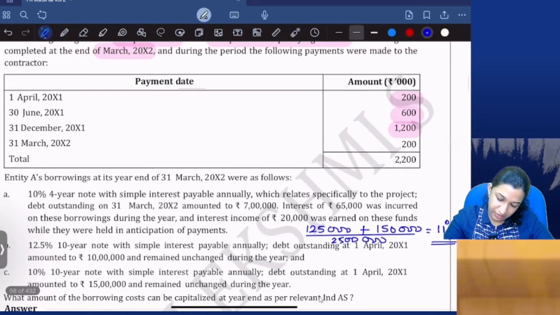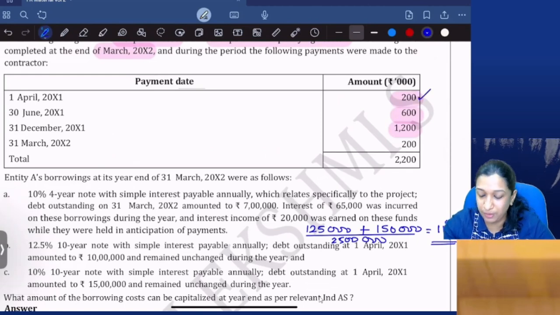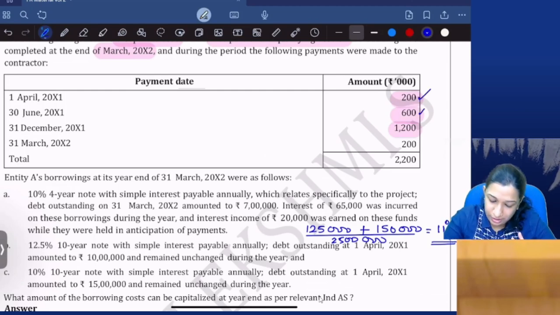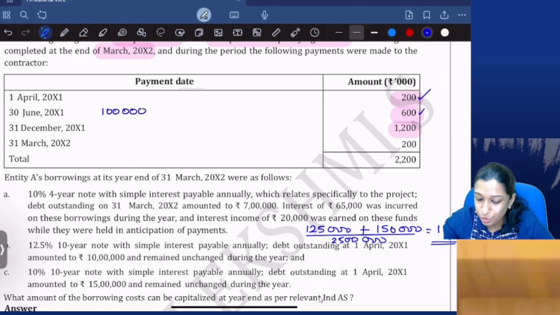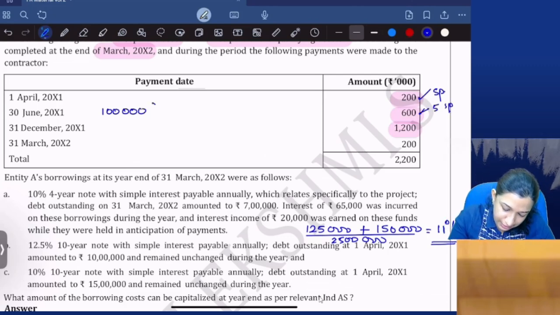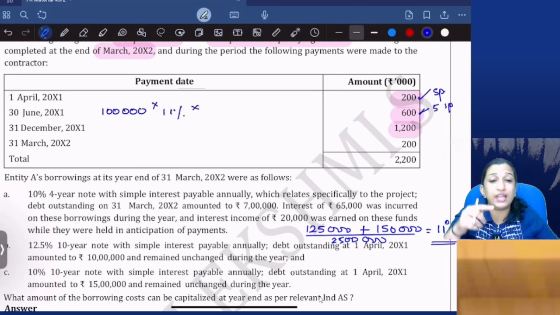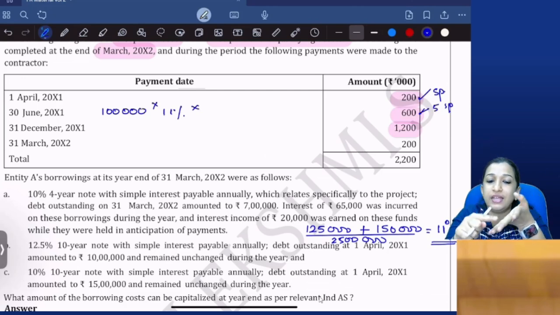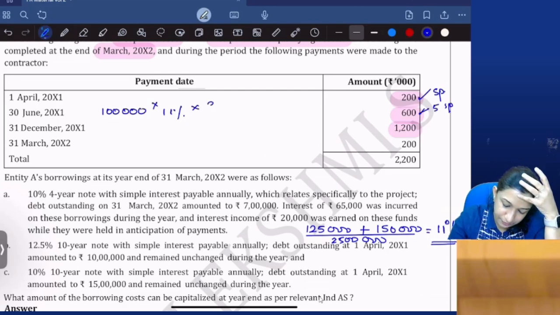So you had a specific borrowing of 7 lakhs. So the first 2 lakhs payment will be out of specific borrowing. The next 5 lakhs out of specific borrowing. So here I'll take 1 lakh. I hope it is clear. 2 lakhs out of specific. Of this, 5 lakhs is also out of specific. 1 lakh general borrowing. So 1 lakh into 11% into that we spend on 30th June. So July, August, September, October, November, December, January, February, March, 9 months, 9 by 12.